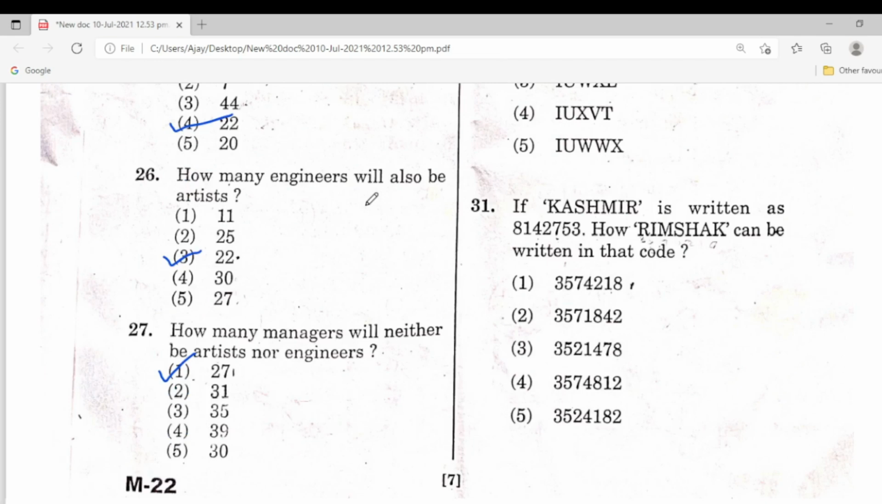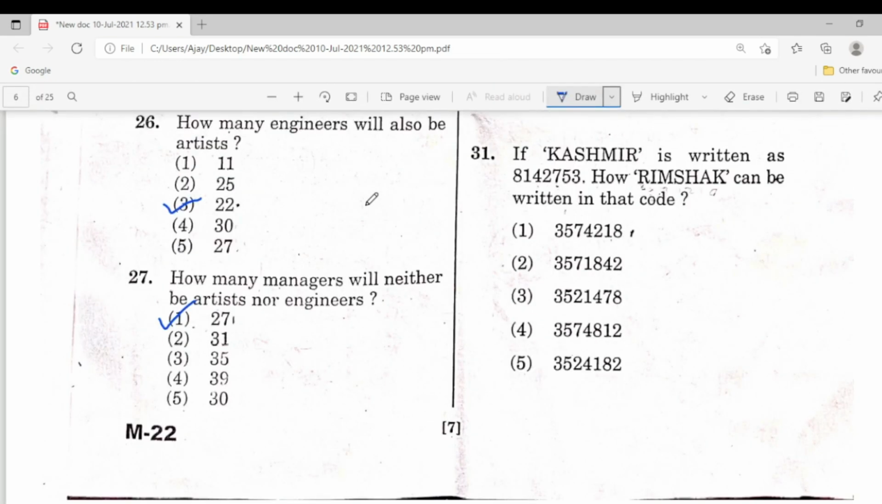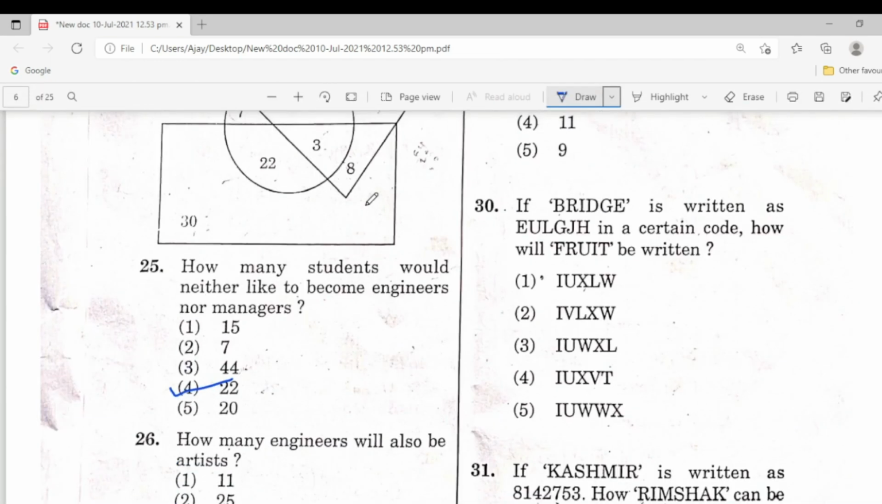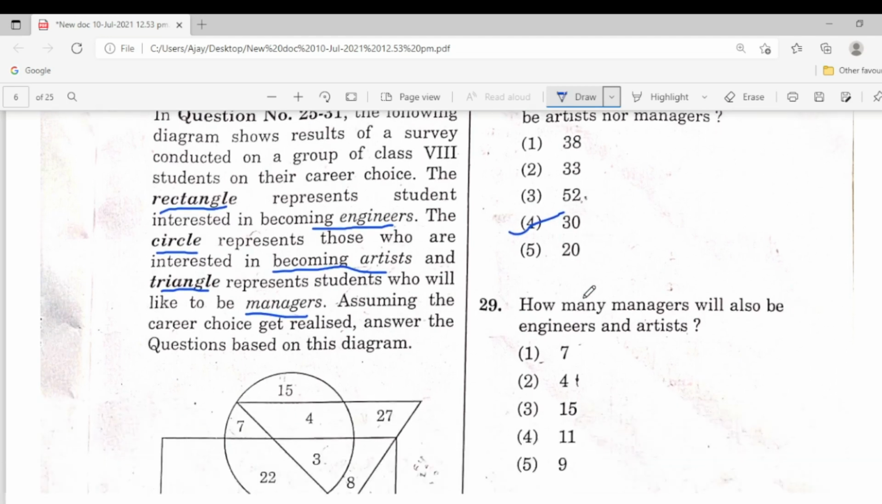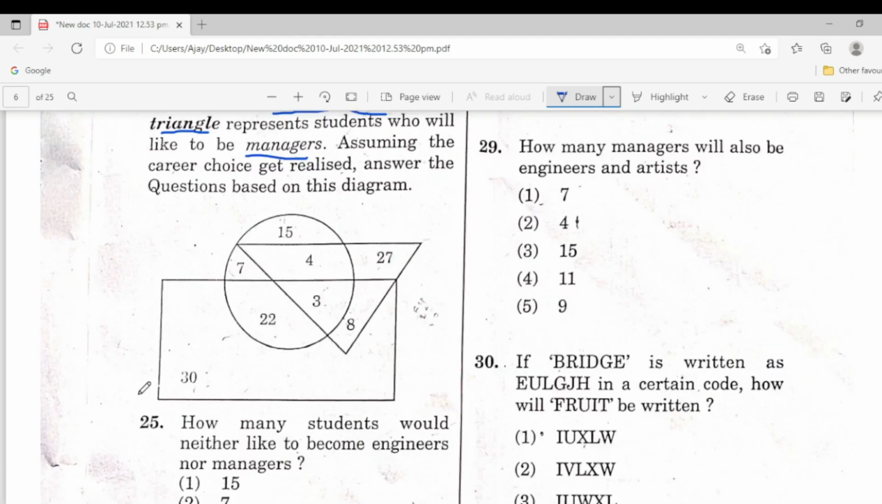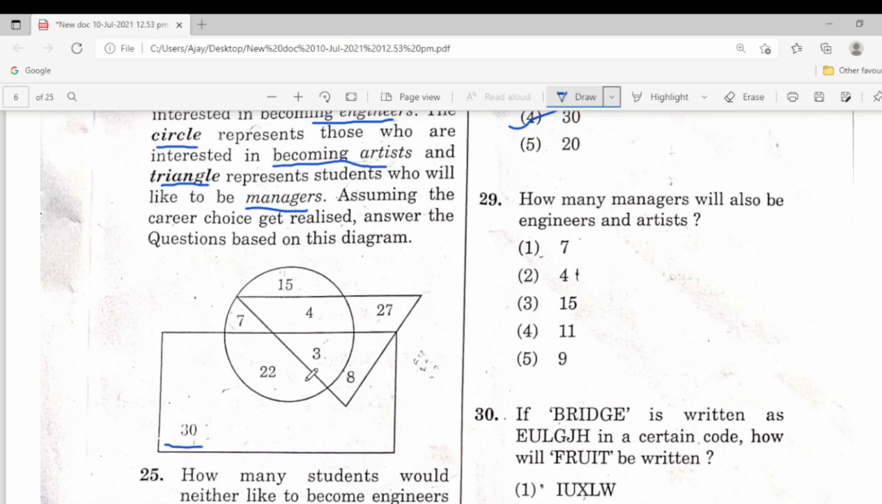Next one, 28th one. How many engineers will neither be artists nor managers? So here is 30. This is the answer. Next one, how many managers will also be engineers and artists?